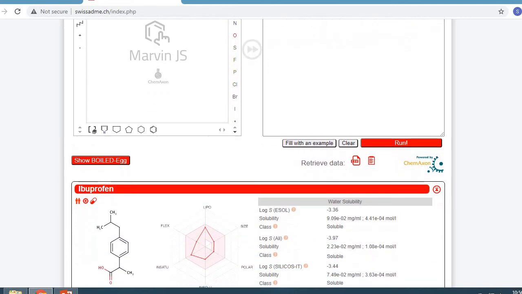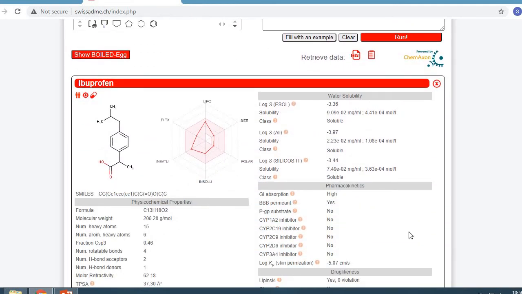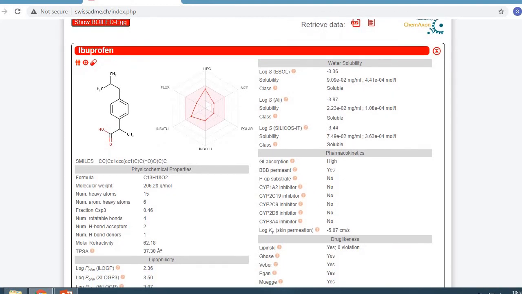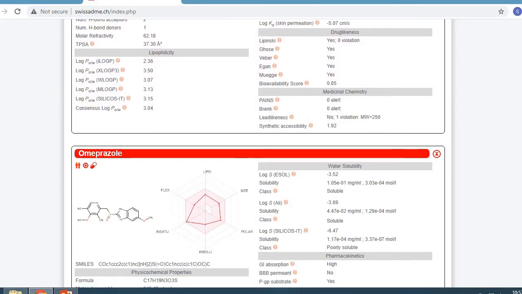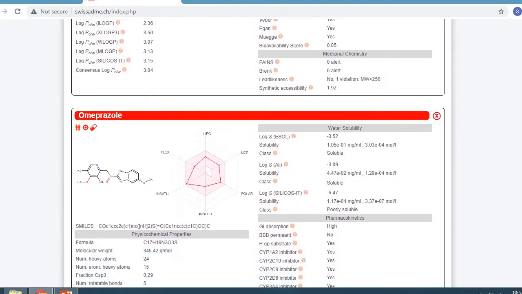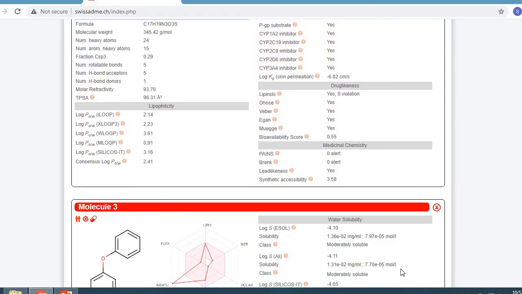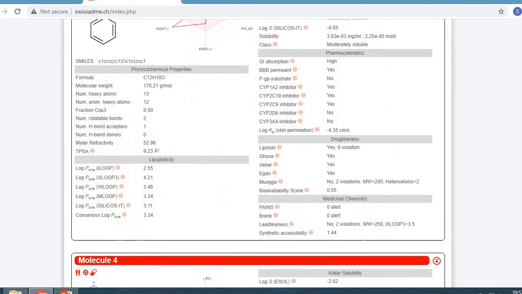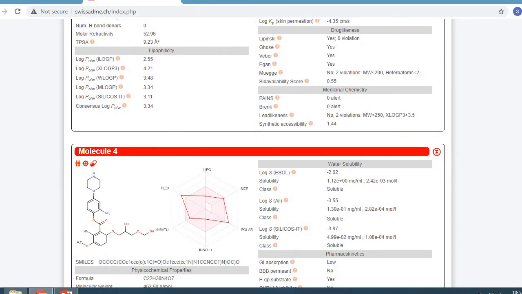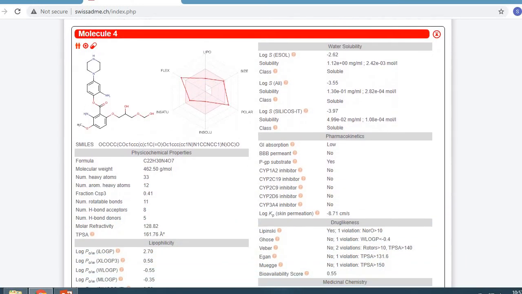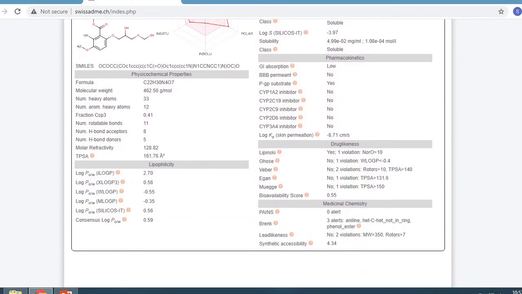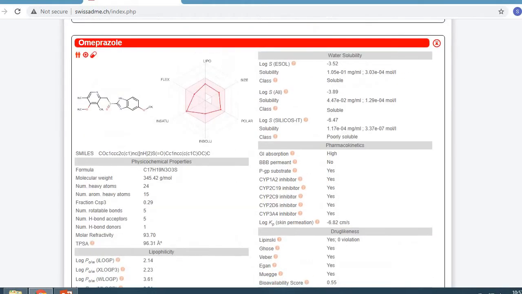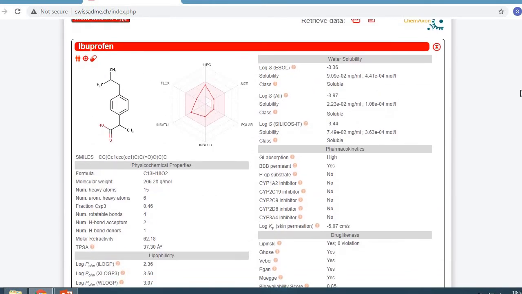Here are various properties for ibuprofen. Next for omeprazole. Next for molecule 3 and molecule 4. So all the structures in the SMILES notations are represented here. So let's check what are the properties which you get. For example, for the first molecule, that is ibuprofen.